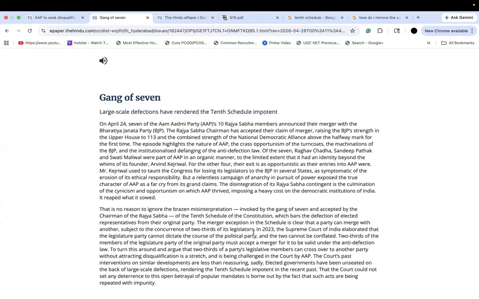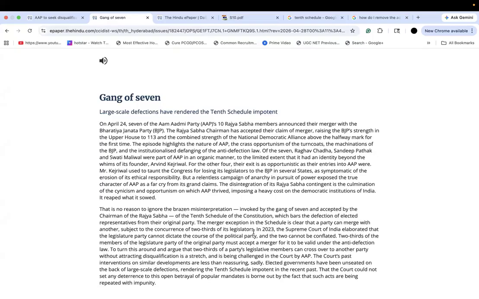See here, the author is mentioning that in the 10th schedule, a merger is not a problem, in the sense that a merger might not lead to disqualification of the legislators provided there is concurrence of two-thirds of its legislators, and the party is also clearly merging with another.